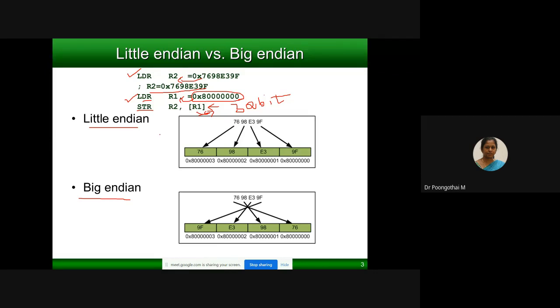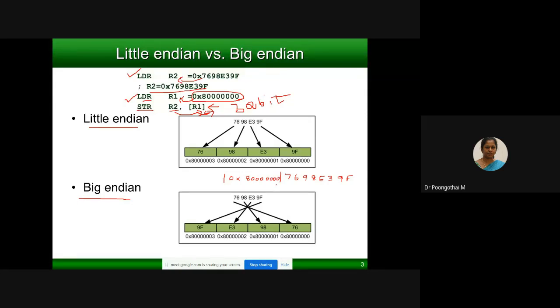I am going to store the R2 value into the memory pointed to by R1. After execution, what is your R2 value? R2 value is 76, 98, E3, 98. This value is written into the memory location 0x8000000.